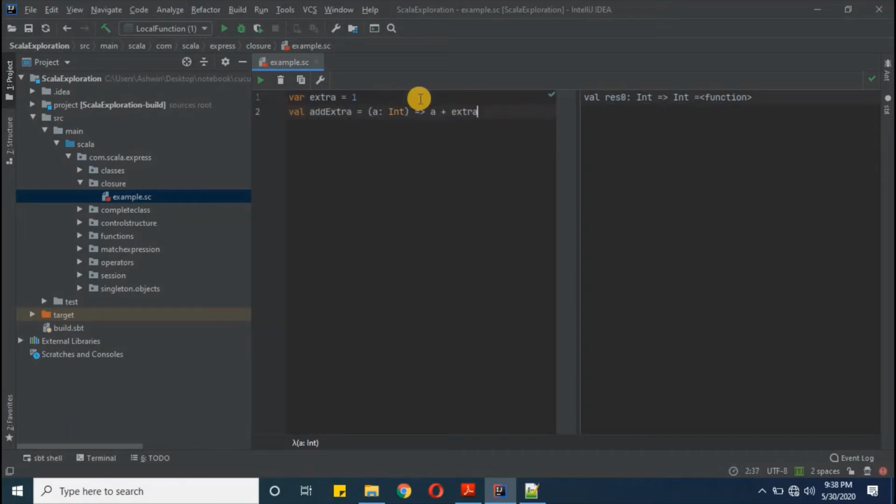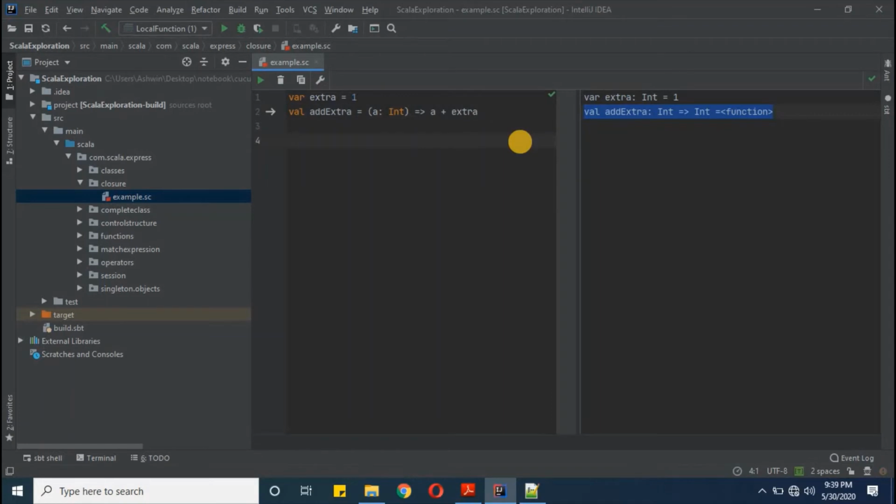So now we will see an open term function. This extra variable we are defining here is a free variable for this addExtra function, and then we have a similar definition, a plus extra. Here a is a bound variable as we have seen earlier, and extra is a free variable. So Scala is fine. When we execute it, addExtra function has been defined.